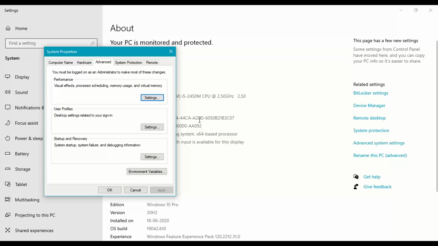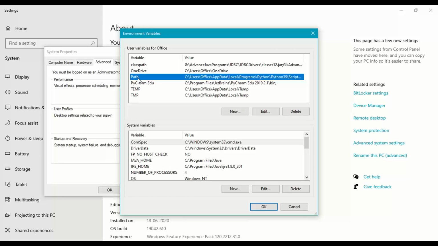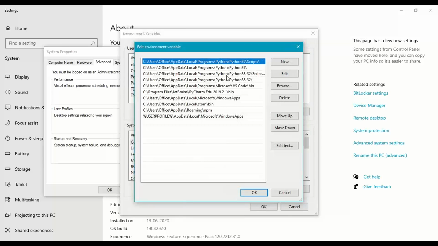Under advanced system settings, go to environment variables, and under environment variables, we have user variables and system variables. Under this, we'll have the path variable. Under this path variable, click on edit, and if you see here, the path is already set: first path, second path, scripts folder, Python 39 folder.